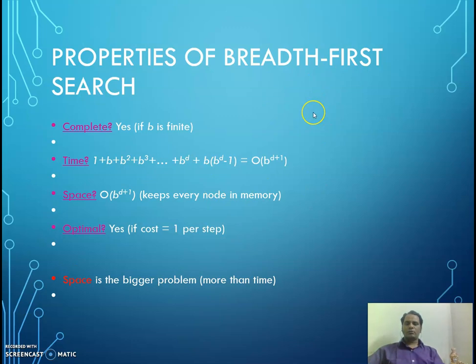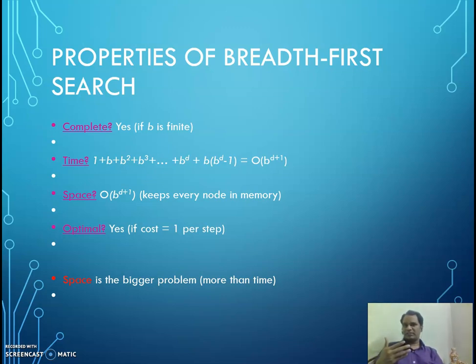Now, the properties of breadth first search. For any search algorithm, we evaluate it based on 4 properties. The first one is completeness, the second is time complexity, the third is space complexity, and the fourth is whether it is optimal or not. What is completeness? If the goal state exists, is the algorithm able to find it? That means, is it evaluating all the options available in the state space, or is it leaving out any states?